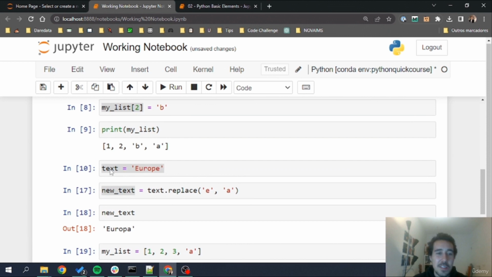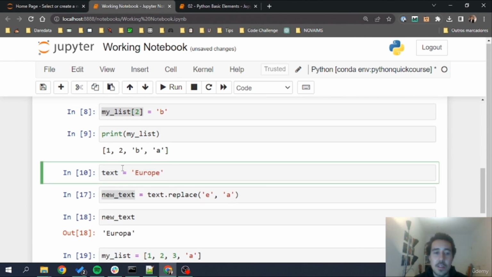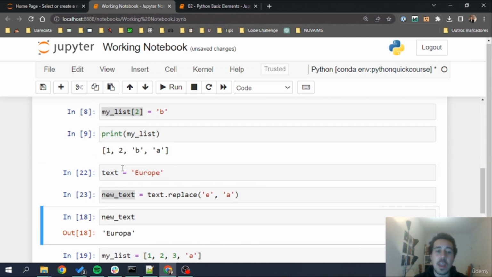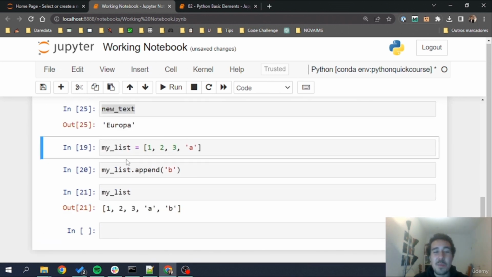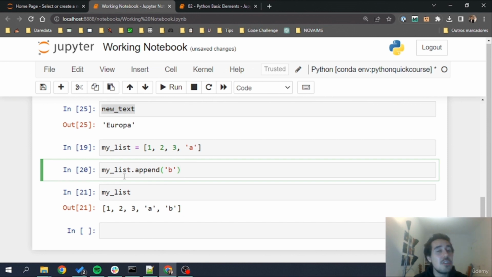When I call replace here and I run new text again, the original text didn't change. It's still Europe, but the new text is the one that is Europa. But now if I call my list.append, the original object is changed. This is because of the mutability property of lists.